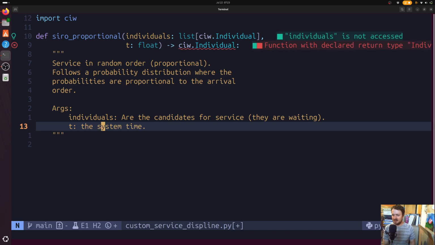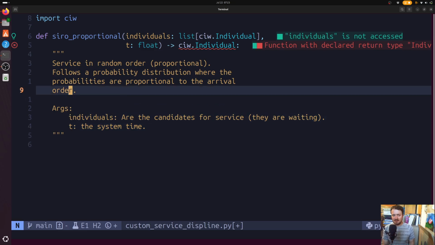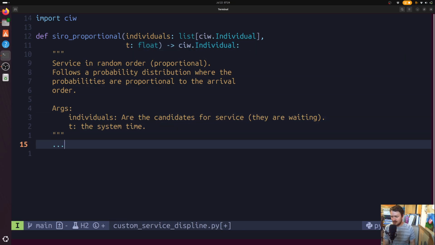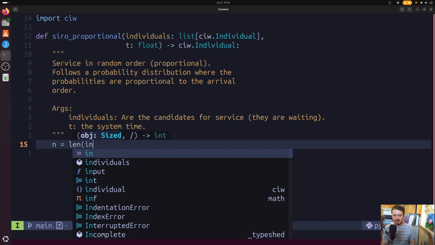Now, you don't really get to control directly what these are. Indirectly, there are some things you could do, but directly speaking, these are passed in according to the rules inside of the Q package. So all you need to do now is implement your logic here for whatever this is. We're going to keep going with this SIRO proportional idea. So the first thing we'll do is grab the length of the individuals.